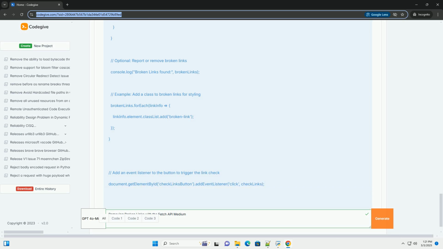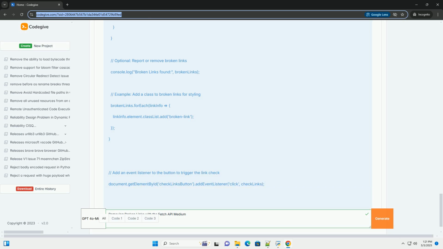The processLinksWithDelay function is an asynchronous function that iterates through the links, checking them one by one, and introducing a delay between each request using setTimeout and a promise. This implements rate limiting. The Promise wrapper around setTimeout turns the setTimeout function into a promise that can be awaited. CSS styling: the example includes CSS styling to visually indicate broken links.